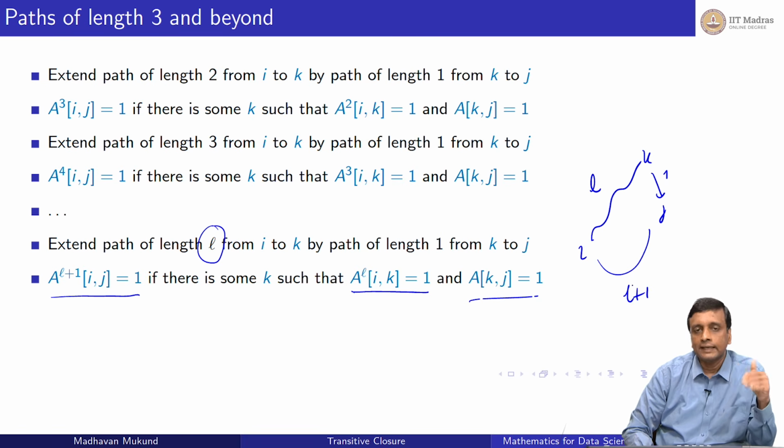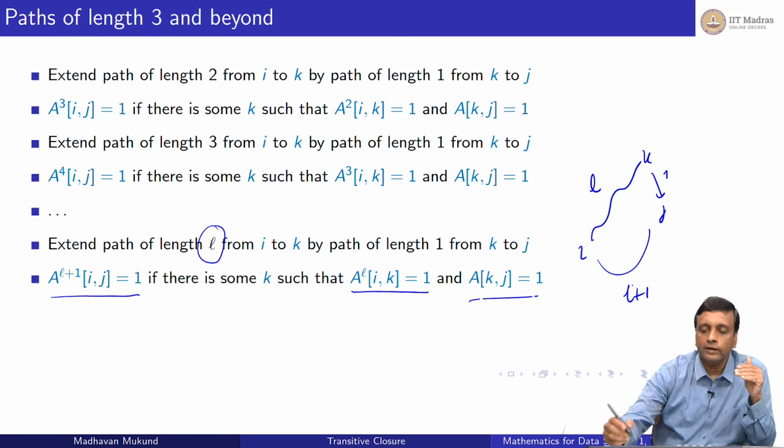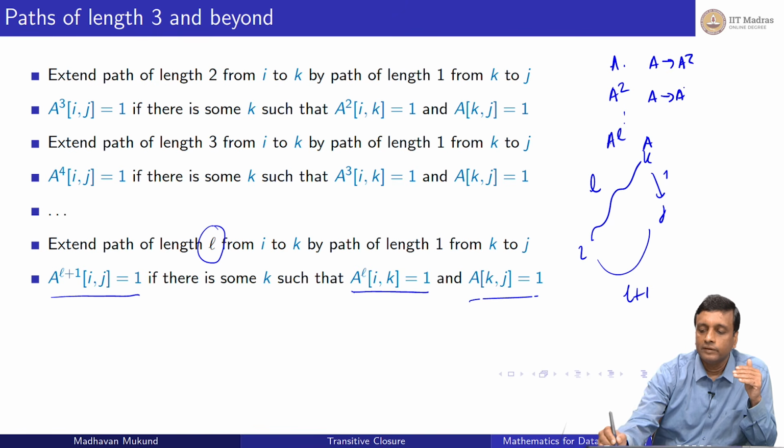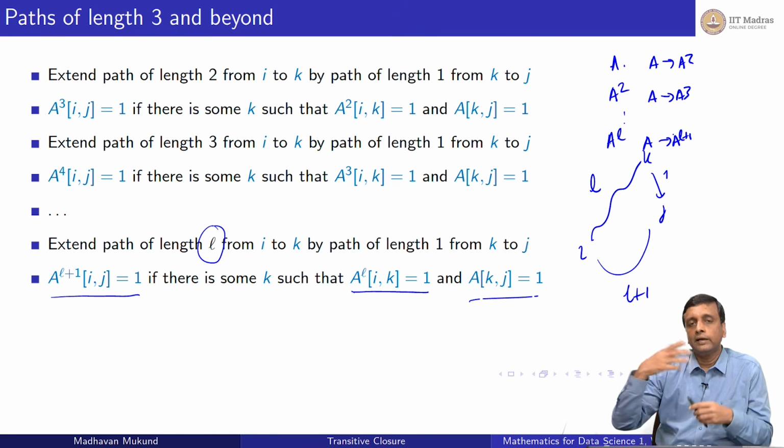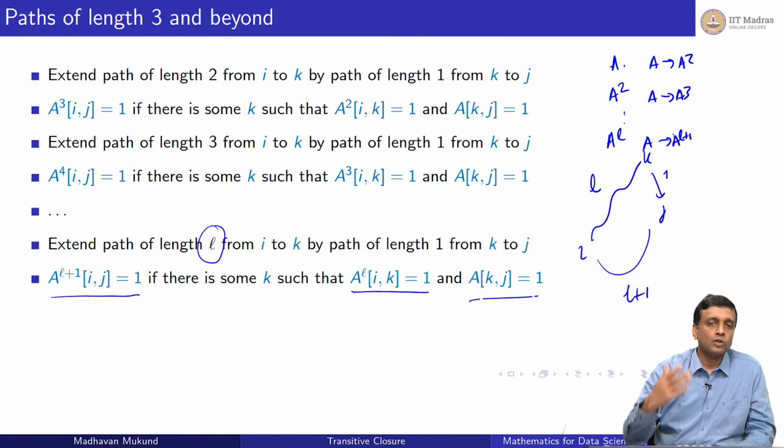So, we just do the same thing again and again. The first time we are doing A combined with A, second time we are doing A squared combined with A. In general, we do A L combined with A, and each time from here I get A squared, from here I get A cubed, from here I get A L plus 1 and so on. So, I can keep on building this matrix which captures longer and longer paths.